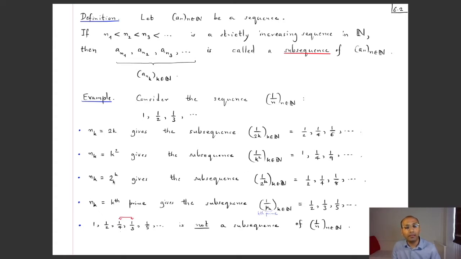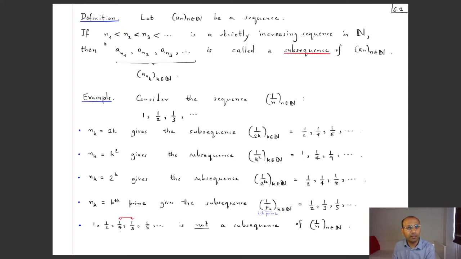If I take the powers of 2, the subsequence is formed by taking the second term, the fourth term, the 8th term, the 16th term, the 32nd term from this sequence, and so the subsequence is 1 by 2 to the power k, where k belongs to n, and the terms of this subsequence are 1 by 2, 1 by 4, 1 by 8, 1 by 16, and so on.